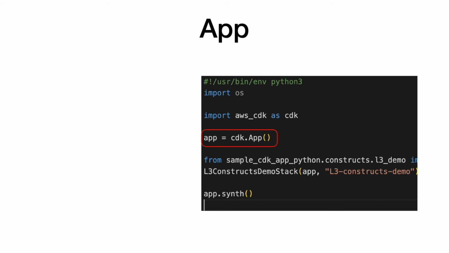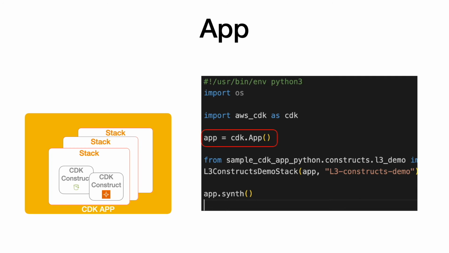App is a special CDK construct which represents the entire CDK application. We have already used it in our previous examples. The recommended way to use this is by having a single instance of it and attaching one or more stacks to it, which can further contain one or more CDK constructs.